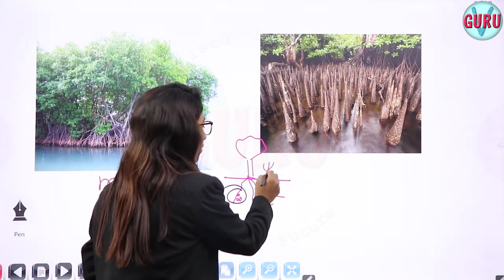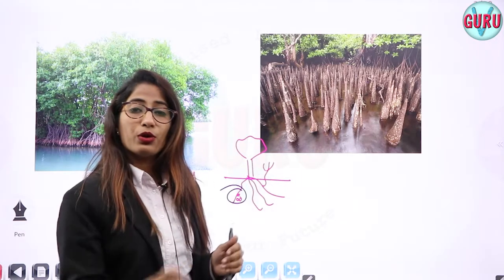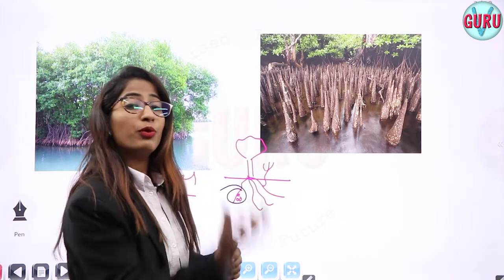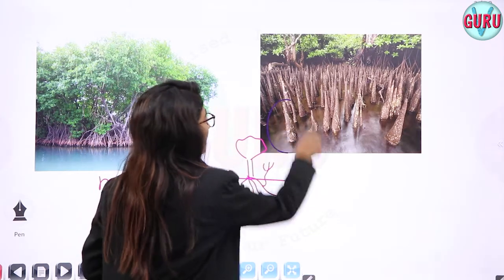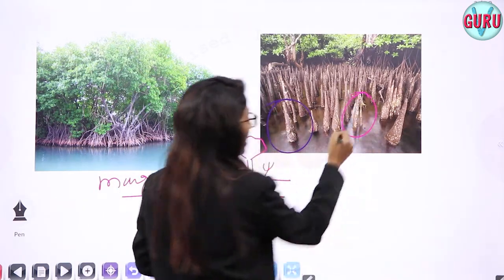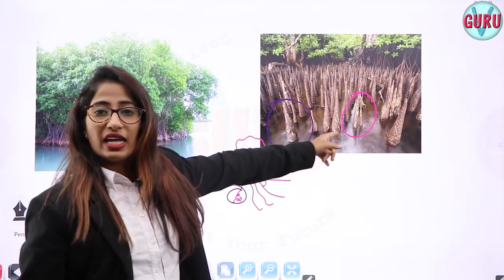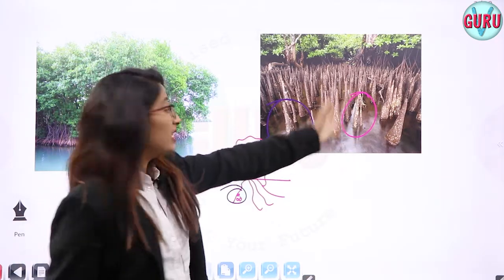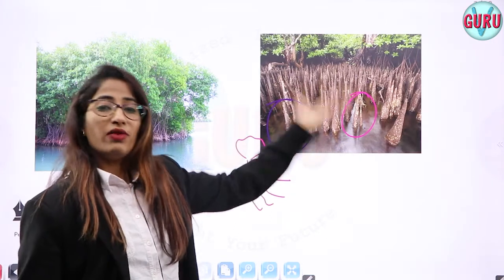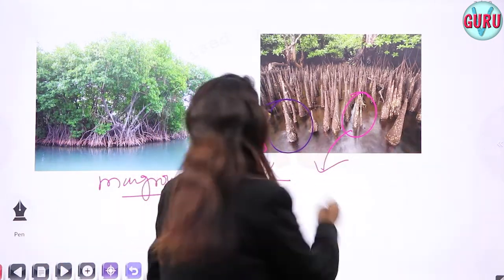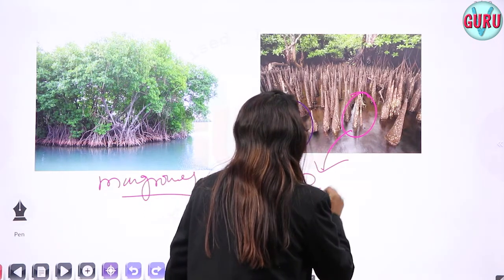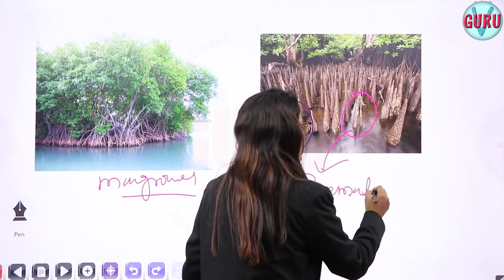From the main root, they started to protrude some kind of projections to the surface of the land. You can see here, these are not any stems or plants, these are roots. What do we call these kinds of projections? Pneumatophores.